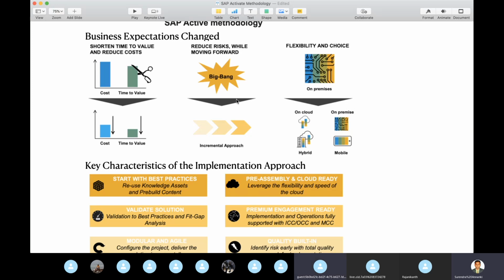So these are the basic differences and what we are going to save mainly when we adopt this technology in our system, in our clients. We are going to save time and cost, and probably reduce risk.